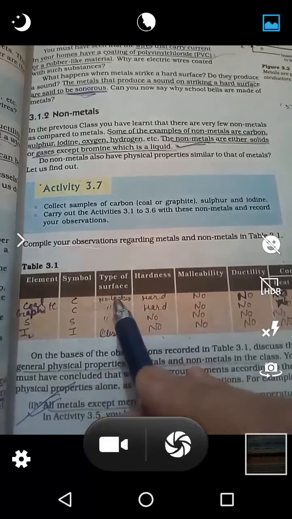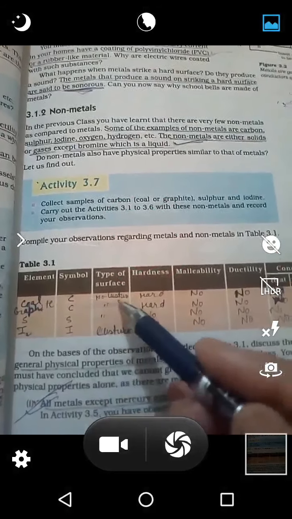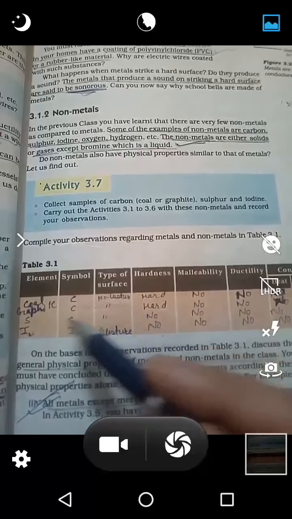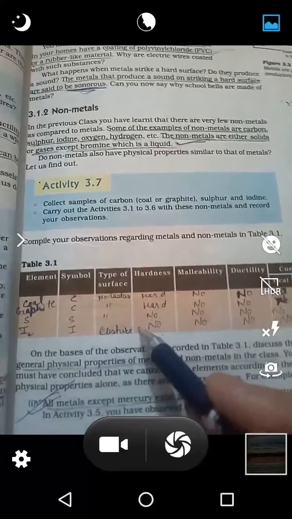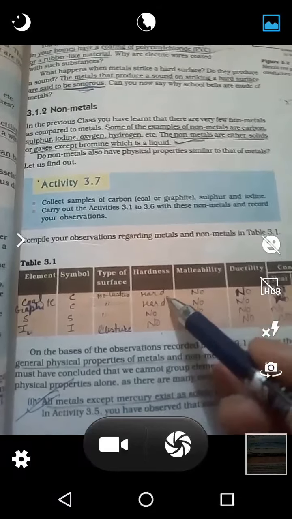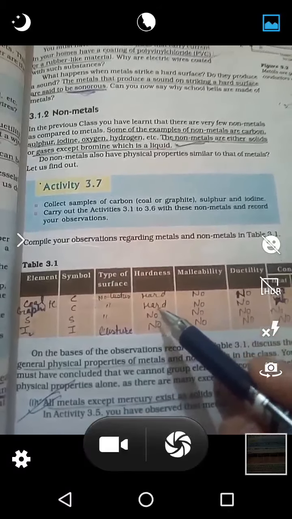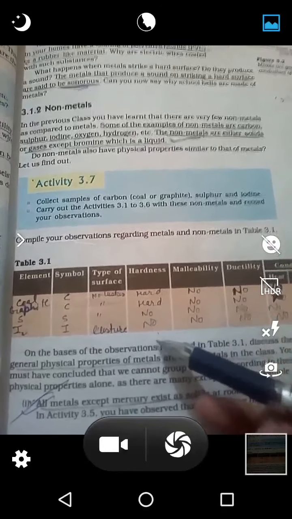Types of surface, whether luster is there or not. In case of coal there will be no luster, graphite no lustrous surface, sulfur no lustrous surface, but in iodine the surface is lustrous. Then hardness: coal is hard, we know that. Graphite is used in the lead of a pencil, so graphite is also hard. Sulfur and iodine are not hard.